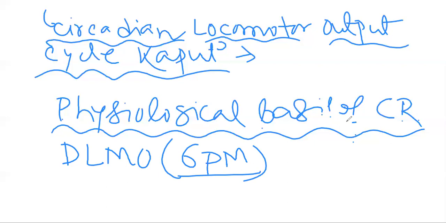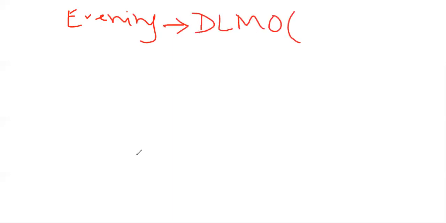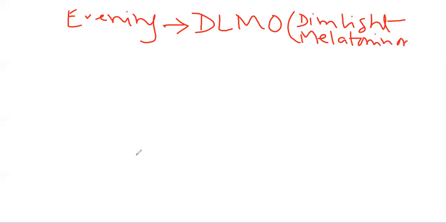So how is this sleep-wake cycle actually regulated by melatonin? Production of melatonin will occur first, then this melatonin will work at the intracellular level. Therefore, the genes that are responsible for regulation of circadian rhythm are generated, and finally the whole process will be maintained. So in the evening first, there will be dim light melatonin onset.